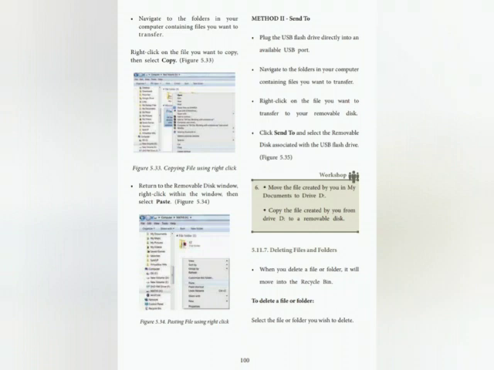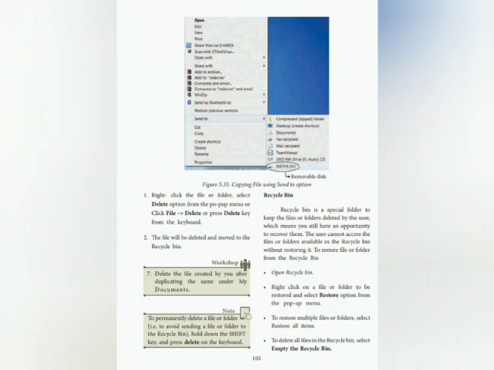Deleting files and folders. When you delete a file or folder, it will move into the Recycle Bin. To delete a file or folder, select the file or folder you wish to delete. Right click the file or folder and select the Delete option from the pop-up menu, or click File and go to Delete, or press the Delete key on the keyboard. The file will be deleted and moved to the Recycle Bin.